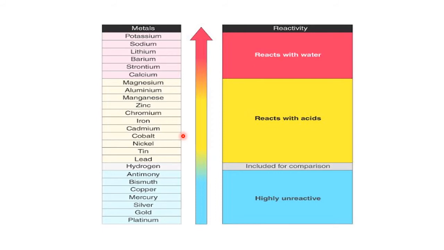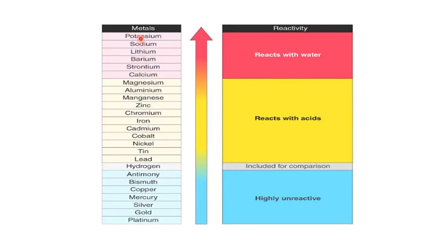After doing hundreds of reactions between metals and metallic salt solutions, we come to the conclusion that this metal is more reactive than that metal, or that metal is less reactive than this metal. After doing all those experiments, they have made this table. This is called the reactivity series of metals.